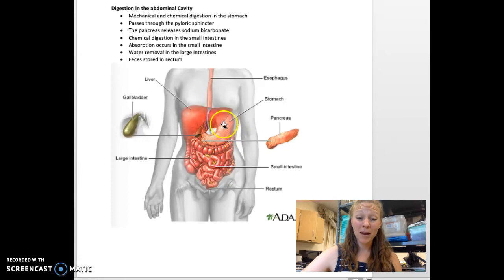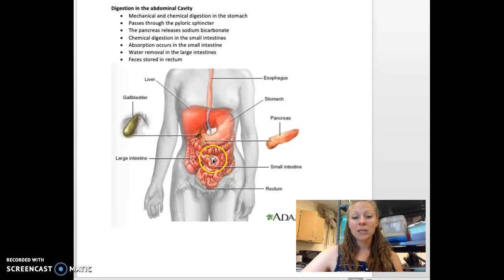And so at this point it's called chyme, and that chyme has a very low pH, or it's very acidic. And as it passes through another sphincter called the pyloric sphincter, the pyloric valve, and into the small intestines, it's going to have a very low pH, so it's going to be very acidic. So our pancreas does a very important job, has lots of important jobs, but one of them is to produce sodium bicarbonate. And that's just a fancy word for baking soda. Baking soda is going to be secreted, and it's going to buffer, or neutralize, that acid as it goes into the small intestines.